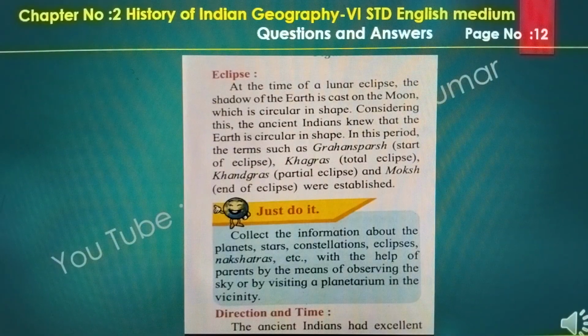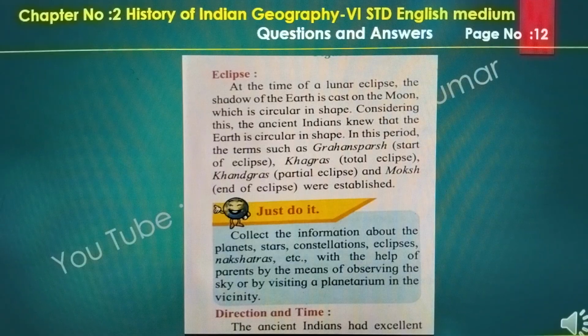Eclipse. In a lunar eclipse, the shadow of the earth is cast on the moon, which is circular in shape. Considering this, the ancient Indians knew that the earth is circular in shape. In this period, terms such as Grahan for the start of an eclipse, Khagras for total eclipse, Khandgras for partial eclipse, and Moksha for the end of an eclipse were established.